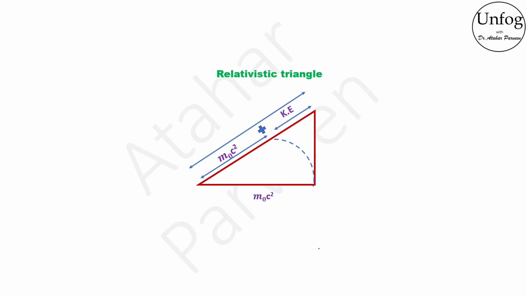The base of the triangle is m naught c square and the perpendicular is represented by P into c. Then by Pythagoras theorem, the total energy represented by the hypotenuse will be equal to the square root of the sum of the squares of the other two sides, that is m naught c square and Pc. This is exactly the equation which we have derived just now. So this also can be a good mnemonic to remember this energy momentum relativistic relation.